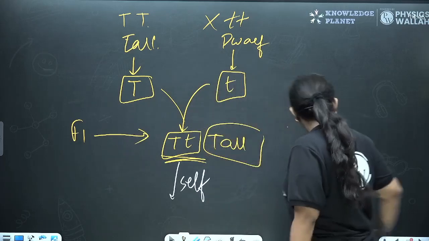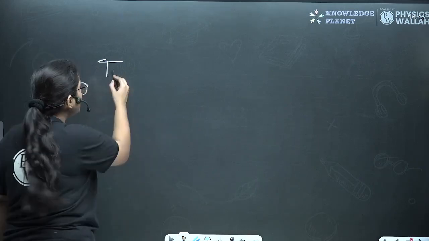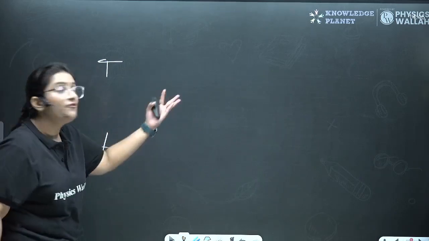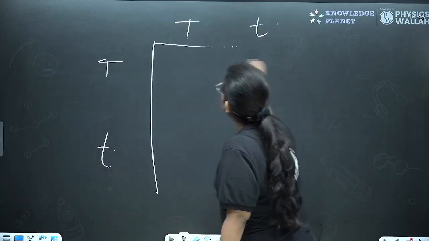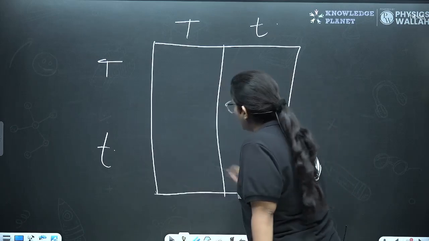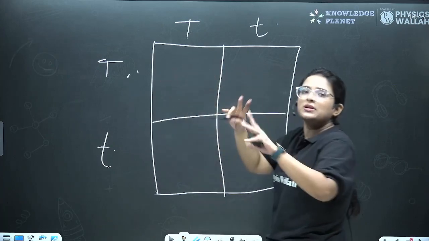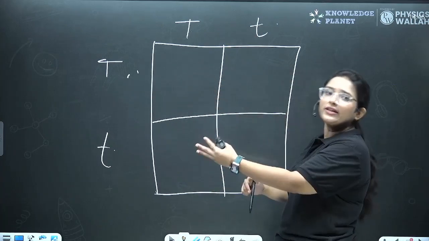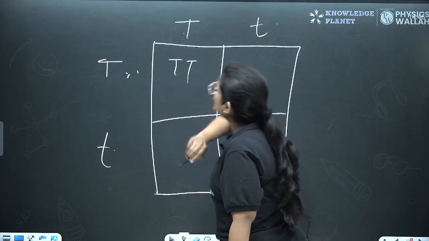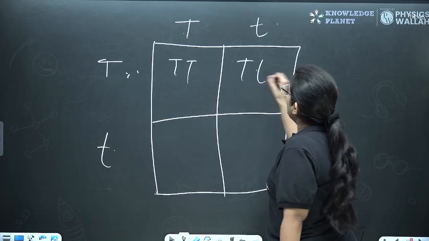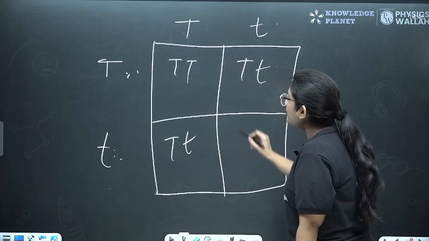Let's see. Now we have capital T, small t, 2 gametes, right? We are selfing it. So we have capital T, small t here. Let's draw the Punnett square. Now what will happen? First, capital T will mate with capital T. The 2 gametes. What are the ratios? Probability we are asking, right? So capital T will mate with capital T, or capital T will mate with small t. Here, small t will mate with capital T, or small t with small t, right?